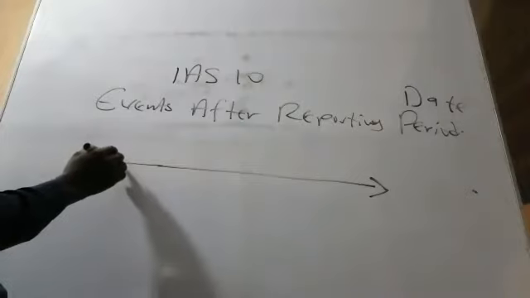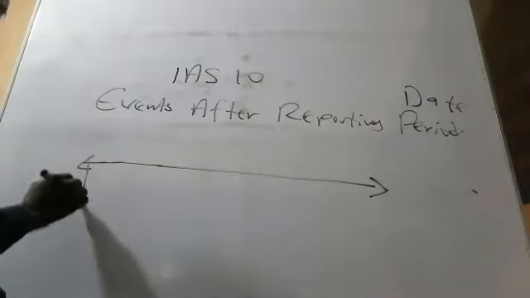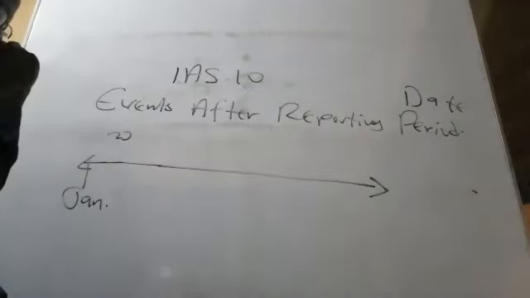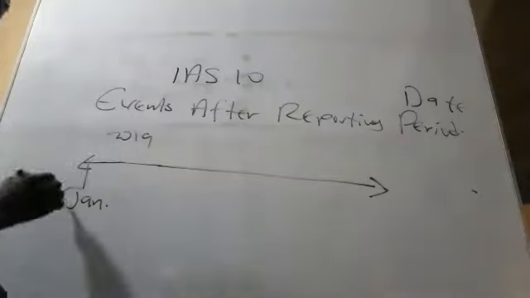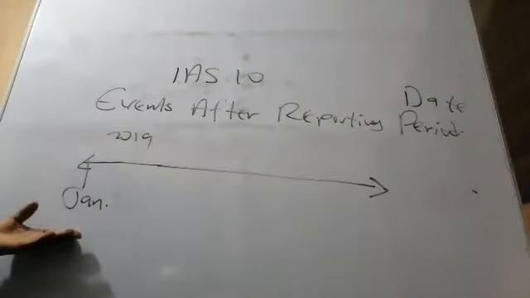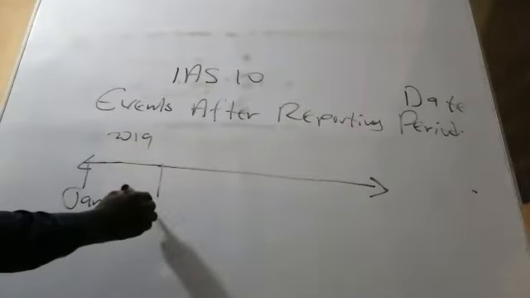Let's assume that our financial year starts at January, let's say 2019. Where do you think the financial year will end if we start at January? Probably December. Our financial year ends at December.